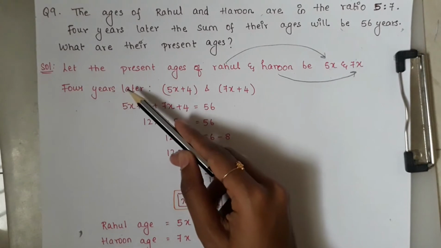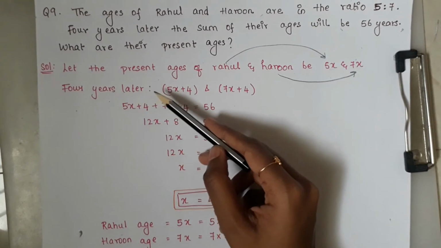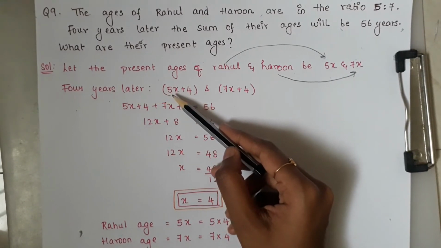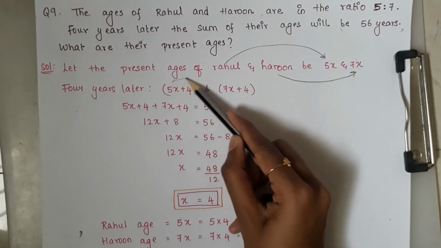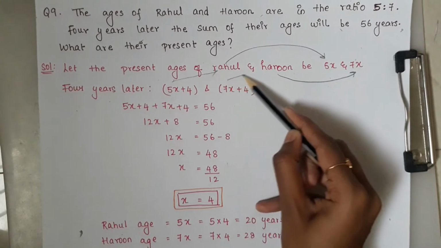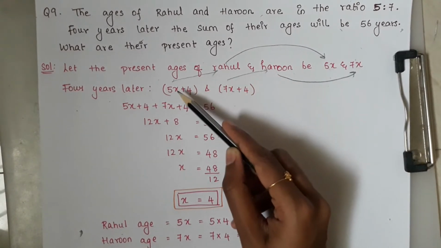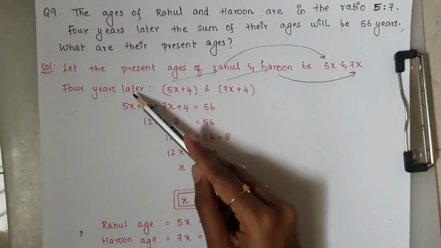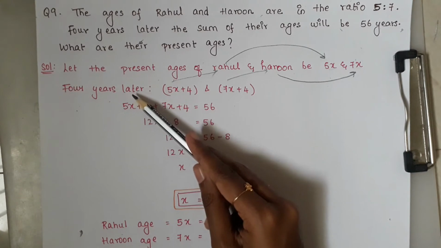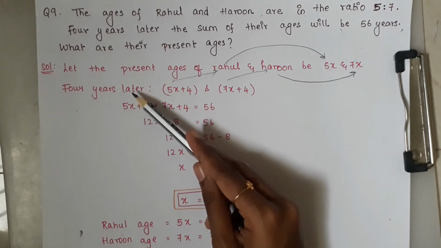Then 4 years later, how will their ages become? We don't know what their exact ages are. So 5x, that is Rahul's age, and 7x, that is Arun's age, after 4 years, as they have given 4 years later. Later means we need to add plus 4. If it is 4 years before, you need to subtract minus 4.